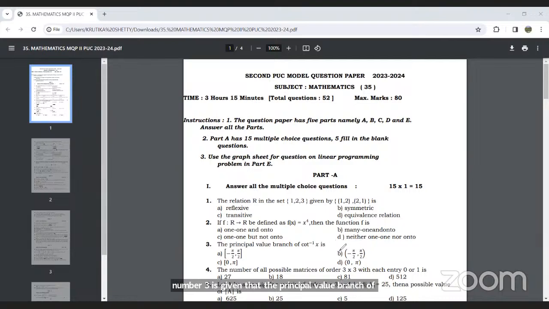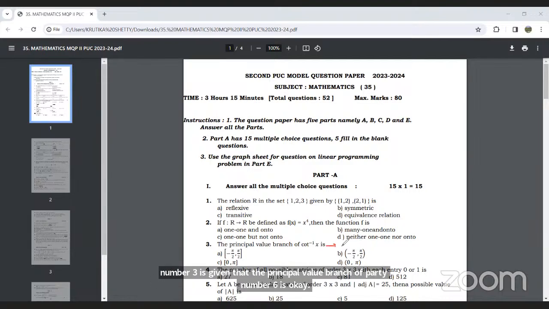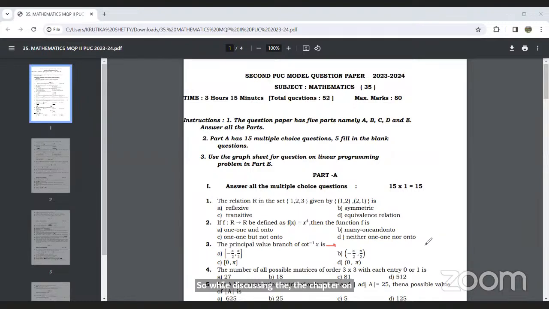While discussing the chapter on inverse trigonometry, we discussed the table on domain and range, principal value branch. So we discussed the domain and range of inverse trigonometric functions. They are asking the principal value branch of cot inverse x, that is, they are asking the range of this. The range of this is the open interval 0 to pi.